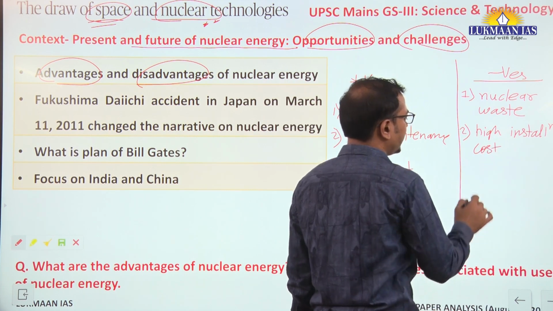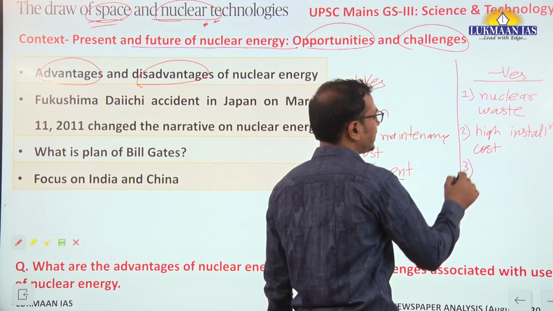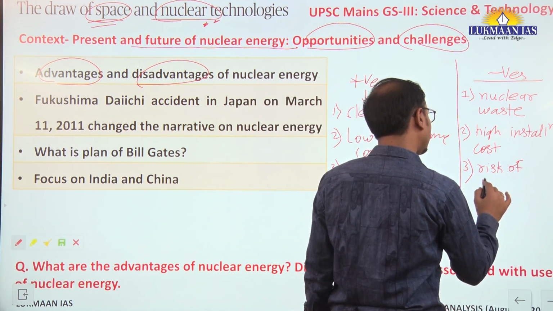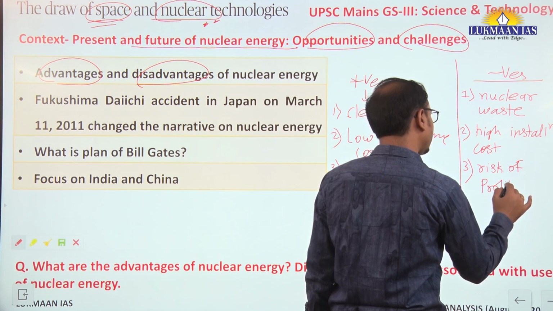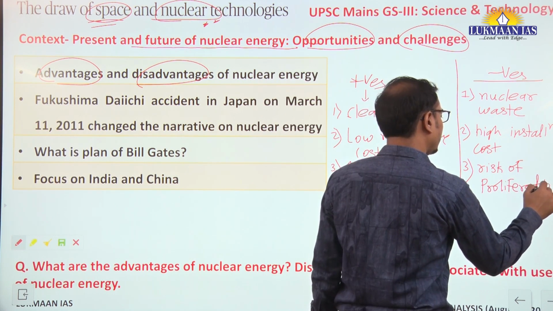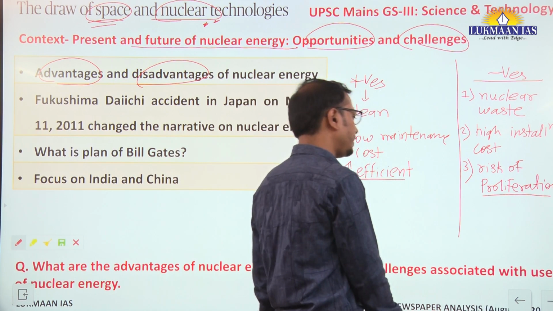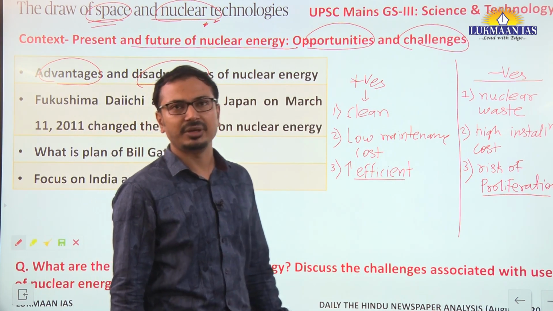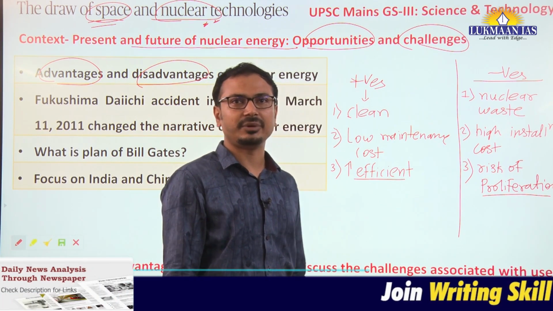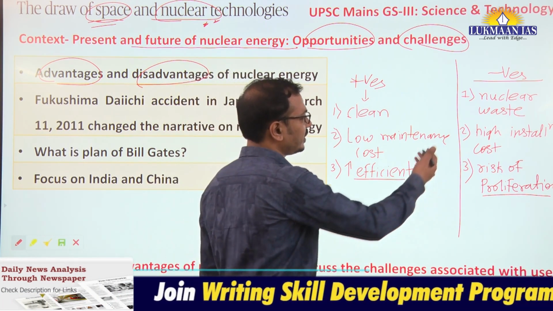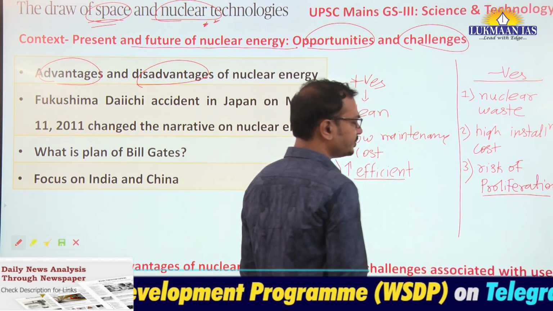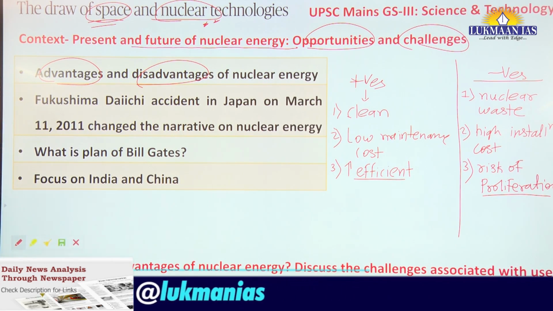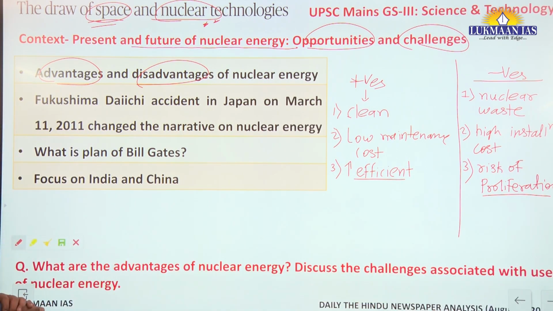The third, we can say, is the risk of proliferation to antisocial elements. So that becomes the risk here, they can be used by terrorists or antisocial elements, right? So these are the negatives or the risks associated. You can write down any other point also, but for advantages and disadvantages, three points you can write here.